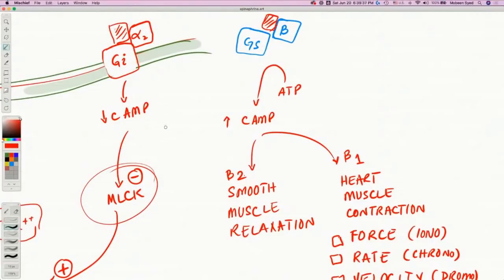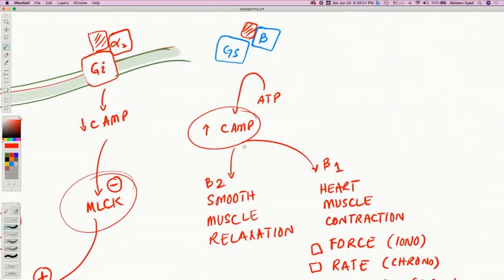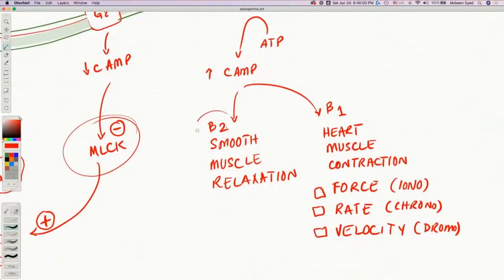So it is the same exact neurotransmitter or hormone, norepinephrine, but depending upon which receptor it worked on, it would either cause smooth muscle contraction or smooth muscle dilatation or some other action. So it is not the norepinephrine itself, it is the receptor with which it connects. So if it connects with the beta receptor, then it increases the cyclic AMP inside the cell. When that happens, if it is beta 2 receptor, then the smooth muscles would relax. So of course you can imagine we would not want to give a beta 2 receptor agonist in the case of a septic shock.